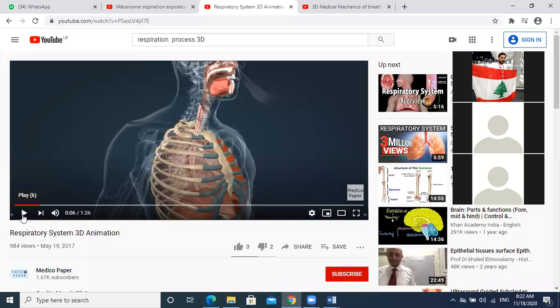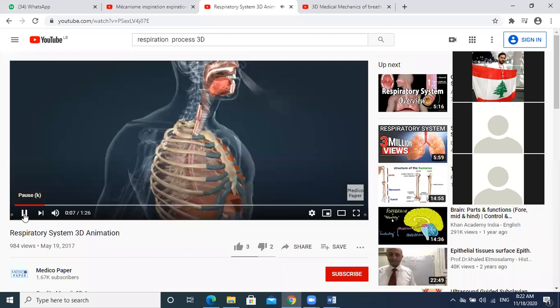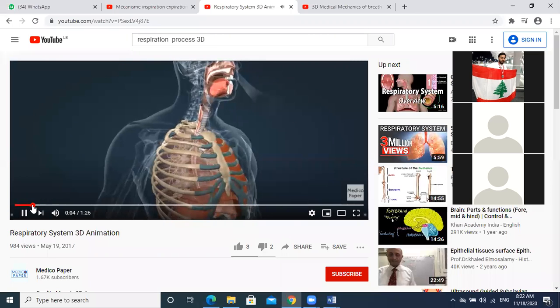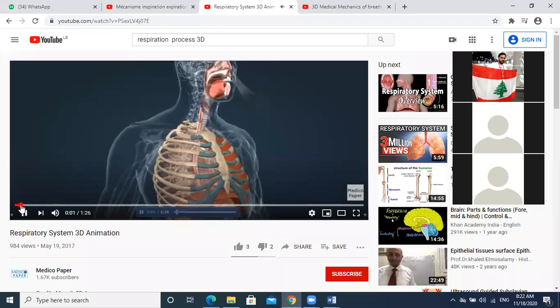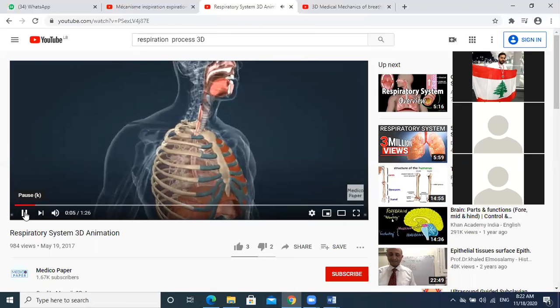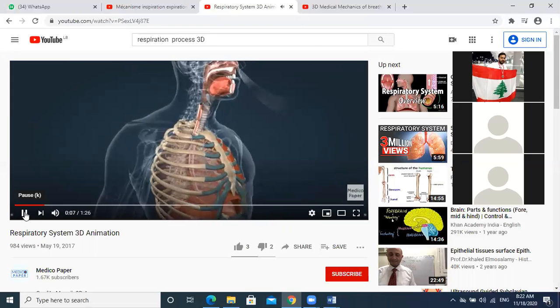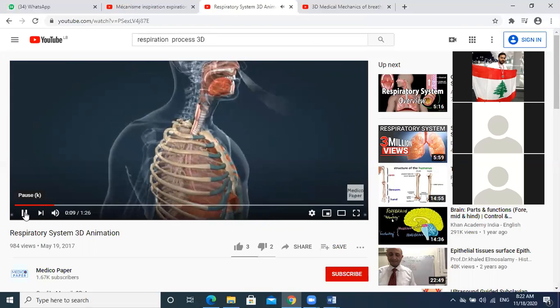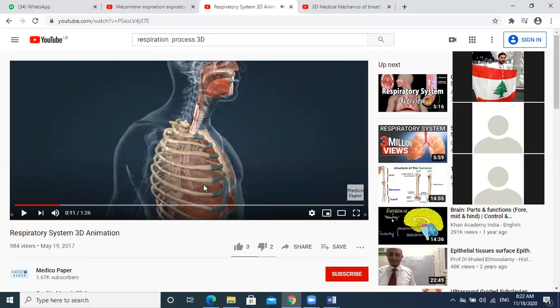Look here. When we inhale, يعني لما بنكون when the air enters the lungs, عم بفوت على lungs, okay? Expansion of the lungs. The volume of the lungs will increase when you inhale air. The volume of the lungs increases.